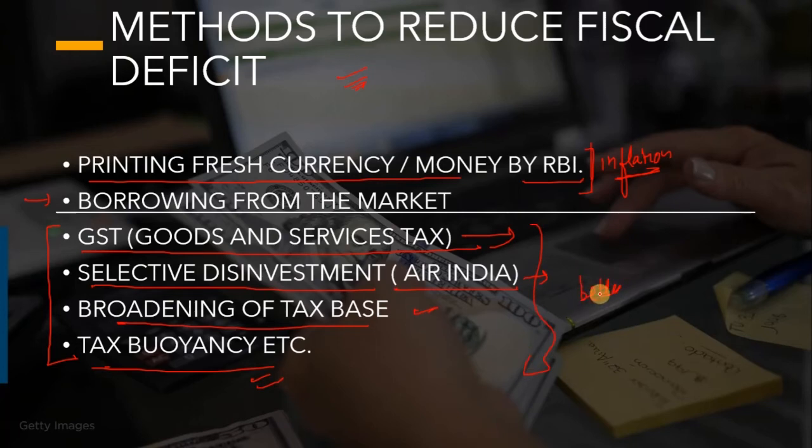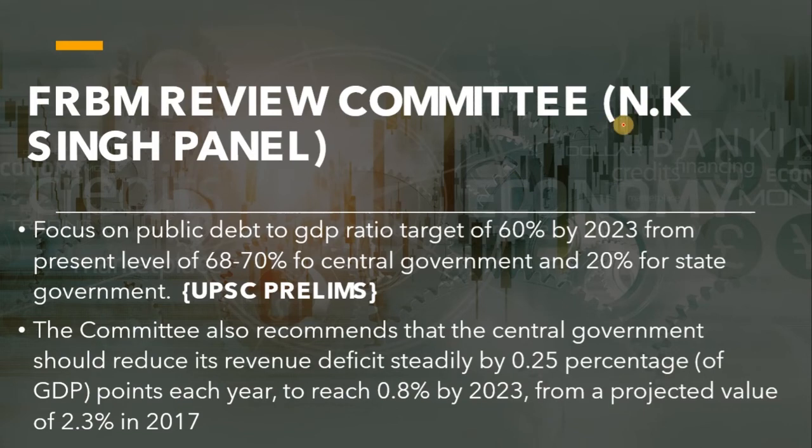All right. Now there has been a committee under N.K. Singh, which is known as the FRBM Review Committee. It has given two or three recommendations, of which the most important one is the focus on the public debt to GDP ratio. It said the government debt to GDP ratio should be brought down to 60% by 2023, which is presently around 60 to 78% for the central government and 20% for state governments. This has already been asked in the UPSC prelims exam. So the recommendations of some important committees are very important.